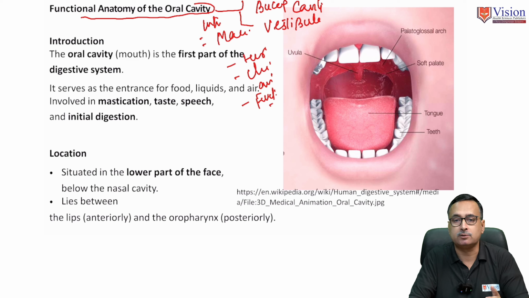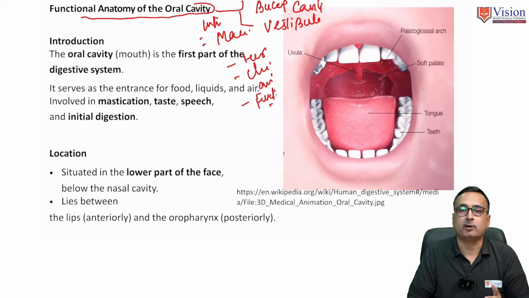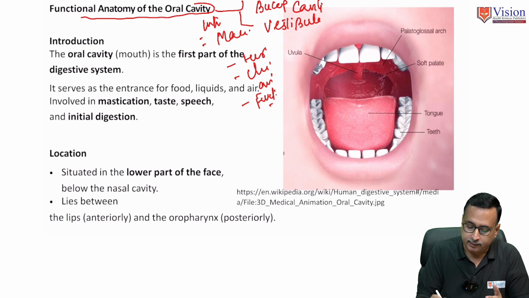When the mouth is closed and the teeth of opposite arches are in occlusion, the space in the oral cavity bounded by the lingual surfaces of all teeth in the upper and lower arch is called the buccal cavity.